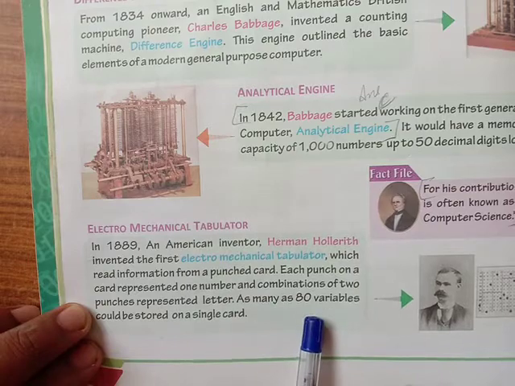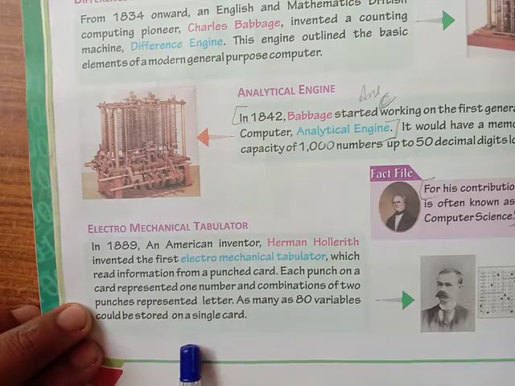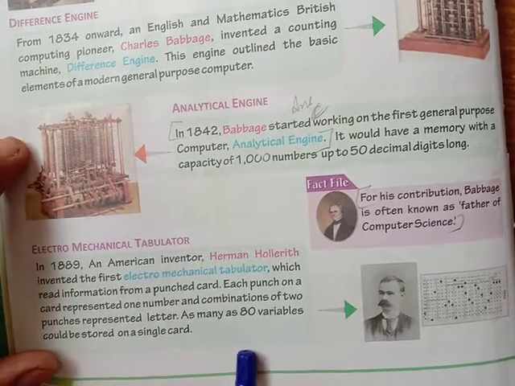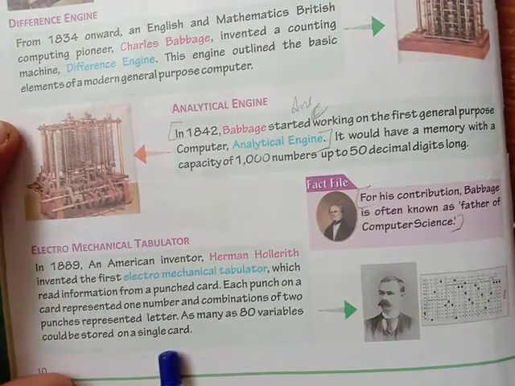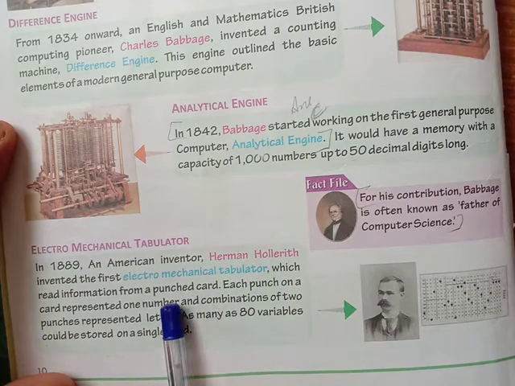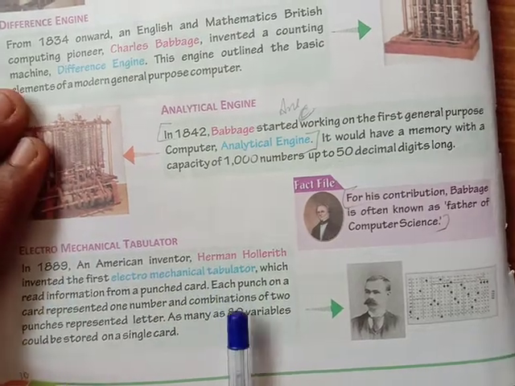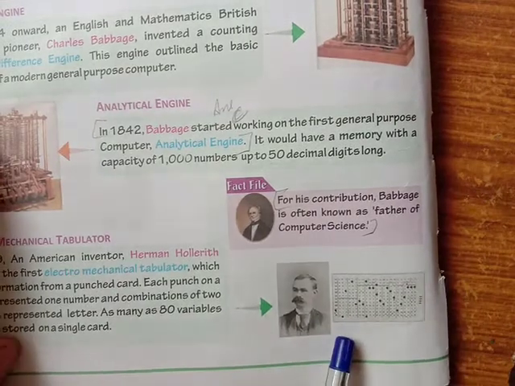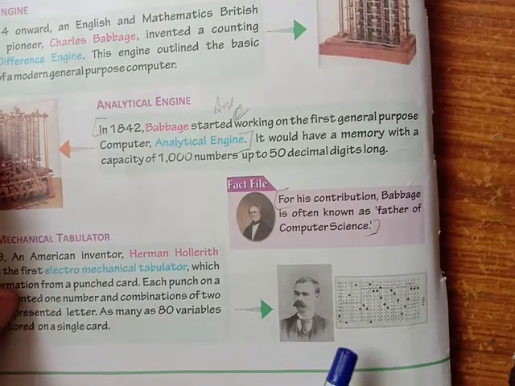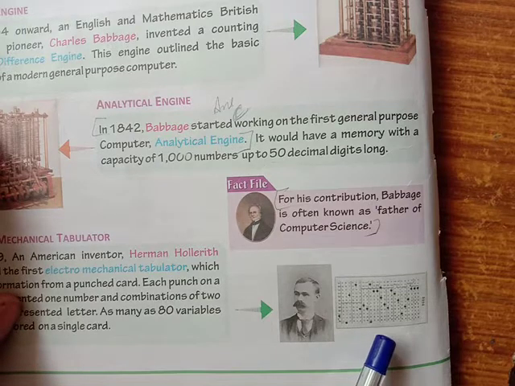As many as 80 variables could be stored on a single card. Who invented this? Herman Hollerith. This is Herman Hollerith, and these machines are electromechanical tabulators.